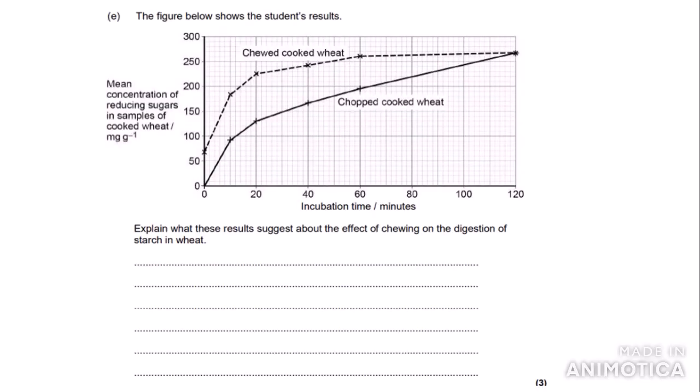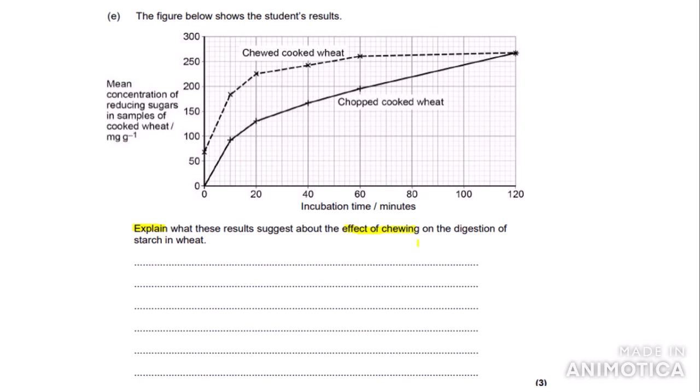So now we're going to get on to the final part of the question. The figure below shows the students' results. So we have this nice looking graph here, one line for chewed cooked wheat and one line for chopped cooked wheat. Here's the question. Explain what these results suggest about the effect of chewing on the digestion of starch in wheat.